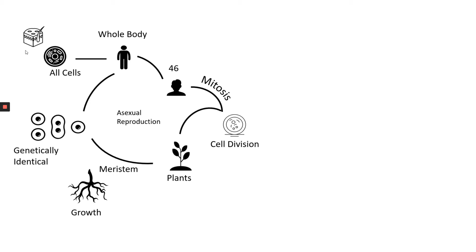The next section is plants. Plants also can replicate via asexual reproduction, which is via mitosis, and this happens in plants within the meristem for growth and repair, and these cells are genetically identical with each other, just like the whole body we were talking about in the previous branch.